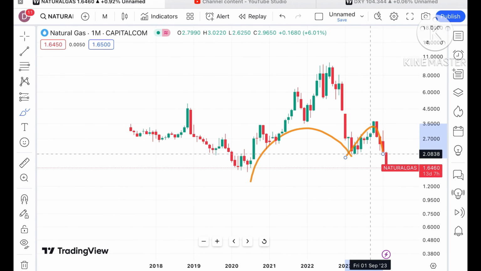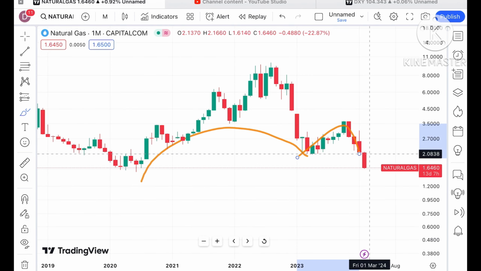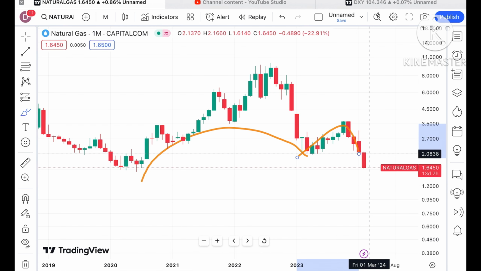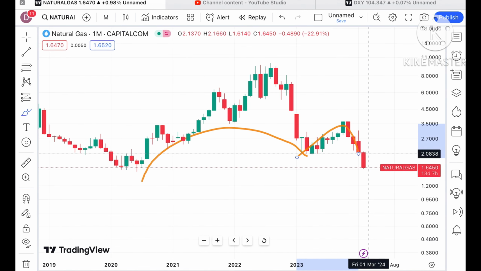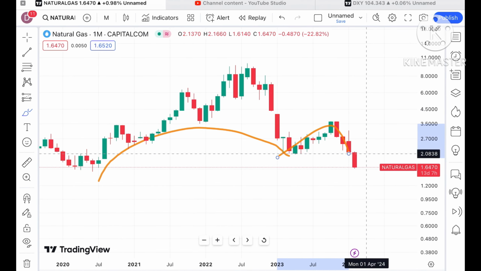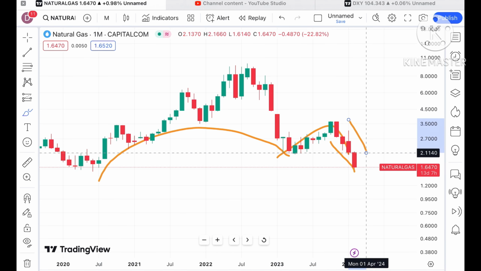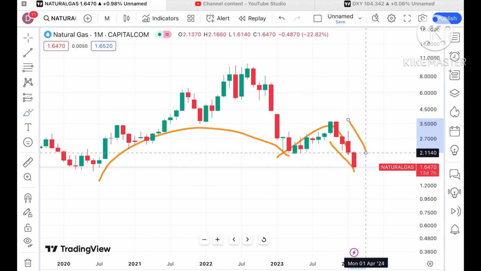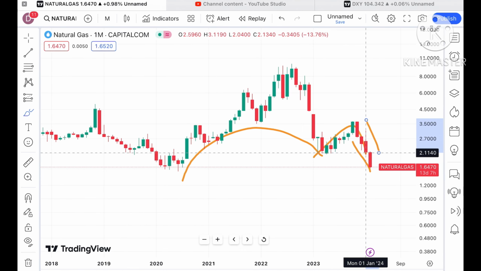If you look at this particular trend also, there is a clear pattern forming on the monthly chart, I'm telling you. You have to remember, when there is a weekly, monthly or day-wise chart, there are differences in the resistance and support. At these levels profit booking comes, so you have to be ready with your SL or your trailing SL. Remember, for four consecutive months there has been a continuous downfall in natural gas.